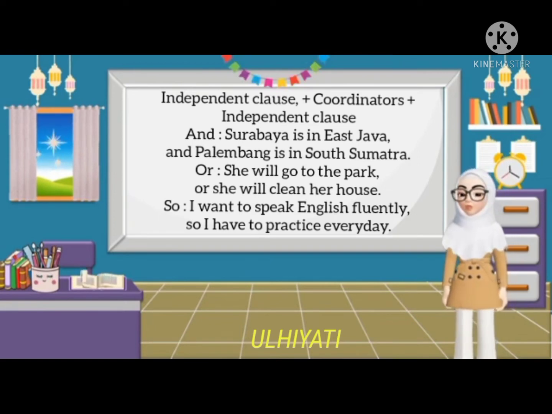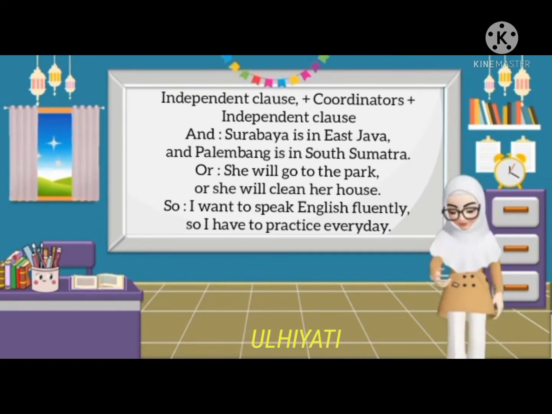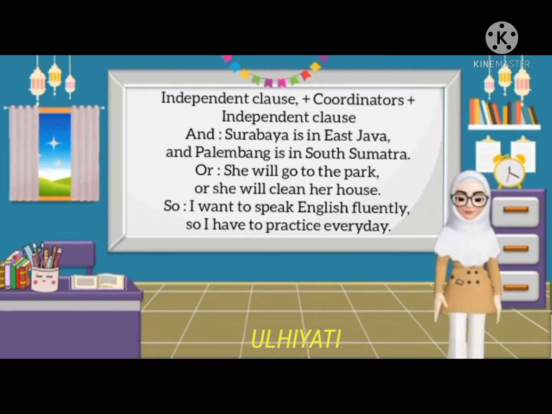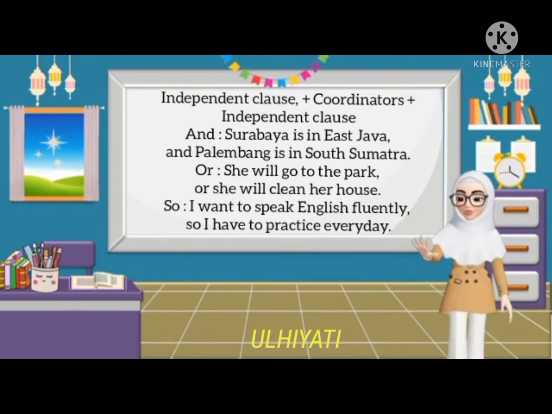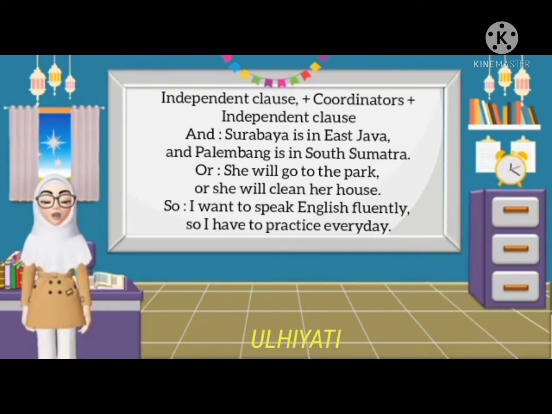So I have an example with the coordinator and: Surabaya is in East Java and Palembang is in South Sumatra. Here Surabaya is in East Java is independent clause 1 and and is the coordinator and Palembang is in South Sumatra is independent clause 2.